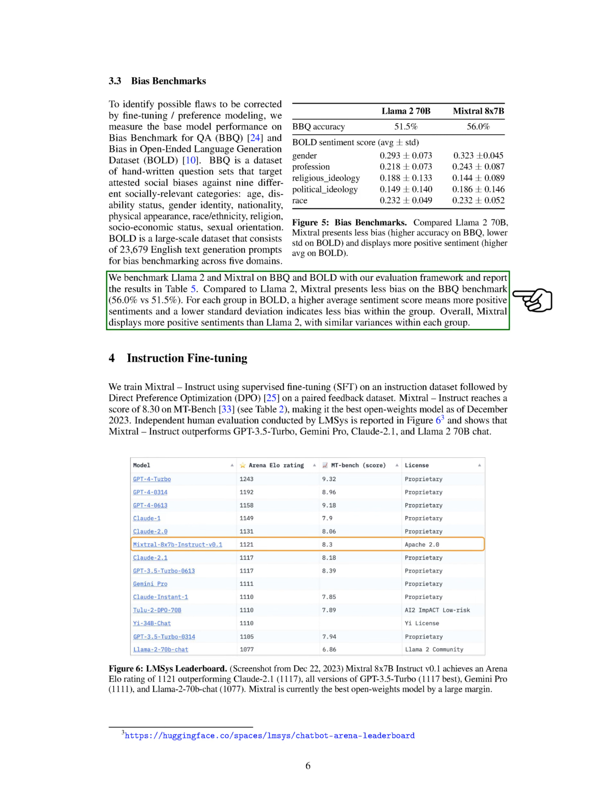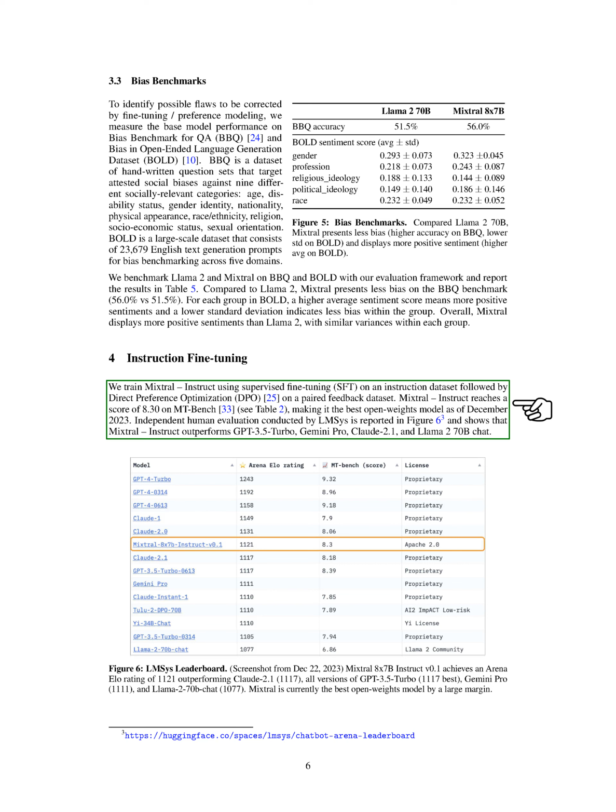Section. Instruction Fine-Tuning. We've developed a model called Mixtral Instruct, which we've trained using a 2-step process. First, we used supervised fine-tuning, SFT, on a dataset of instructions. Then, we applied direct preference optimization, DPO, on a dataset that pairs feedback. The result? Mixtral Instruct achieved a score of 8.30 on the MT bench, making it the top-performing open weights model as of December 2023. Independent evaluations by LMSYS showed that Mixtral Instruct outperformed other models like GPT 3.5 Turbo, Gemini Pro, Claude 2.1, and Llama 2 70B Chat.